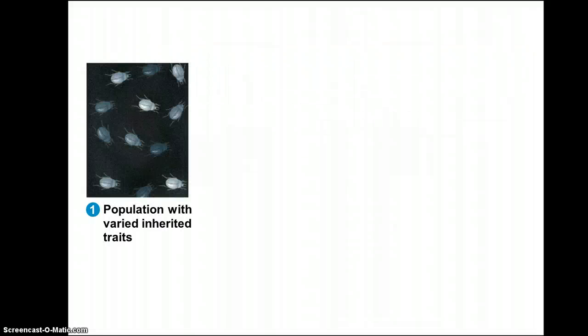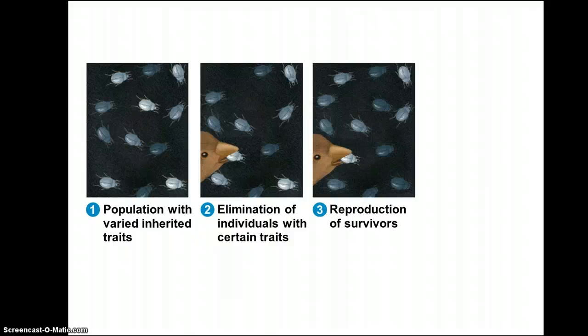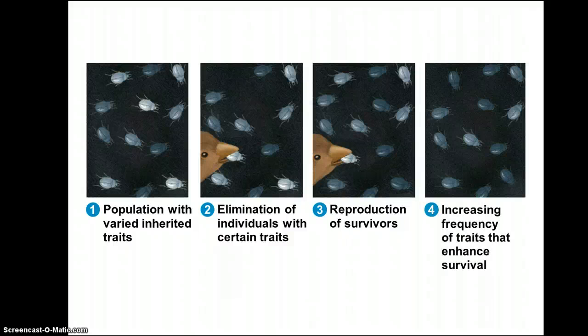So here's natural selection. We have light gray beetles, dark gray beetles. These birds prefer to eat the light gray beetles, so they don't survive. And over time, all we have left in the population are the dark gray beetles. You can see them all here, all these dark gray ones, because this bird has eaten all of these light gray ones.